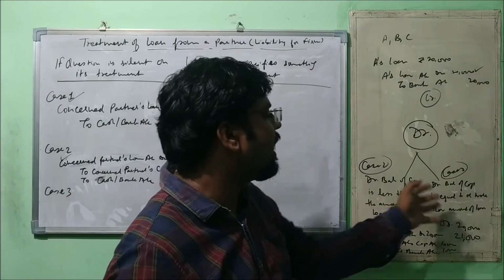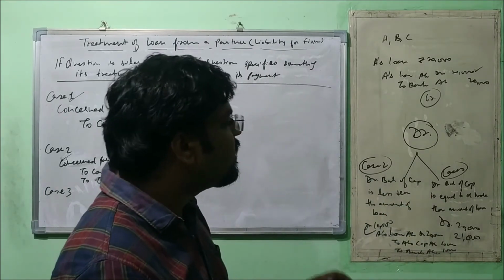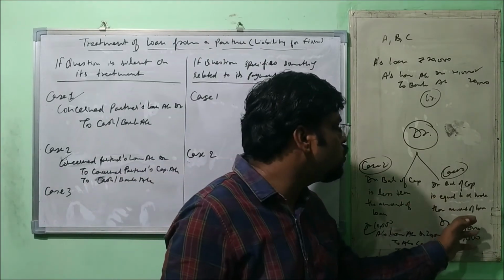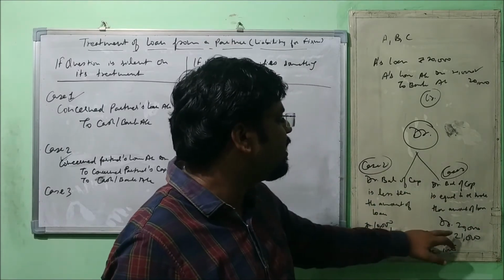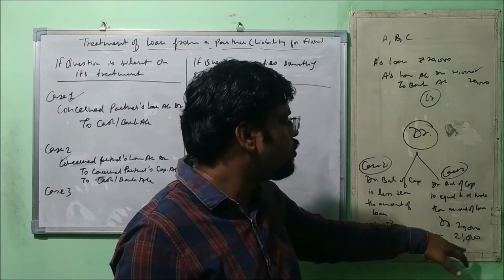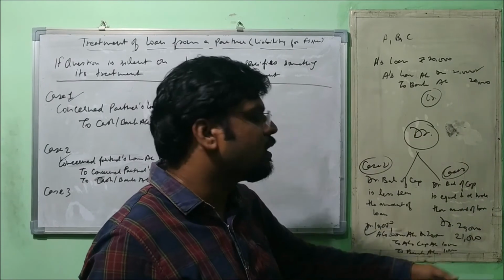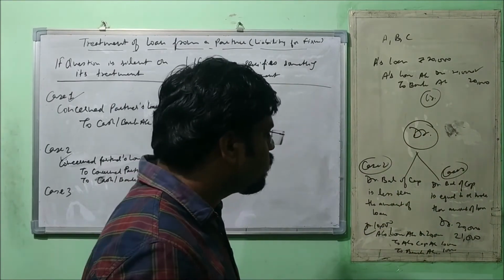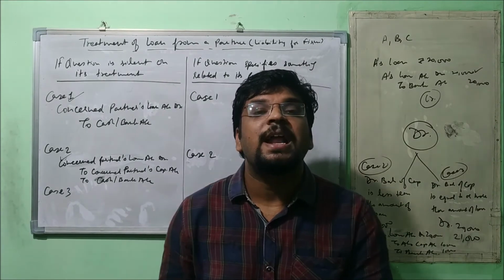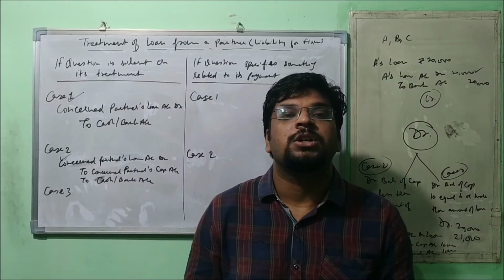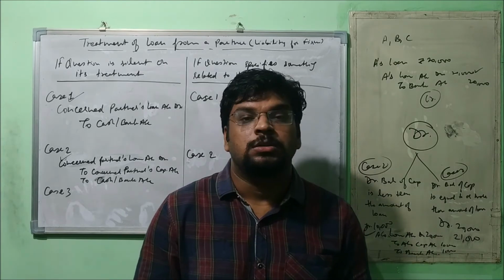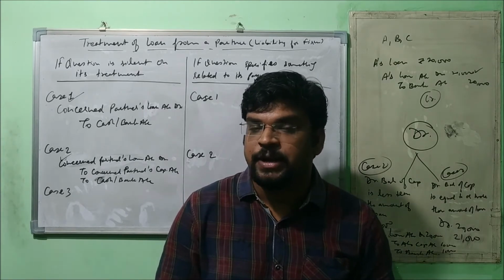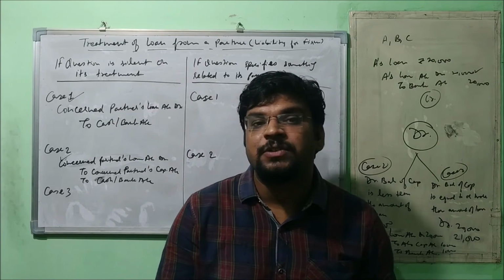Now let's talk about the last case, when debit balance of capital is equal to or more than the amount of loan. Whether it is 20,000 equal to loan or more than that, means 21,000, 25,000, whatever. In that case, entire amount of partner's loan is transferred to partner's capital account. So what journal entry will be done in that case?